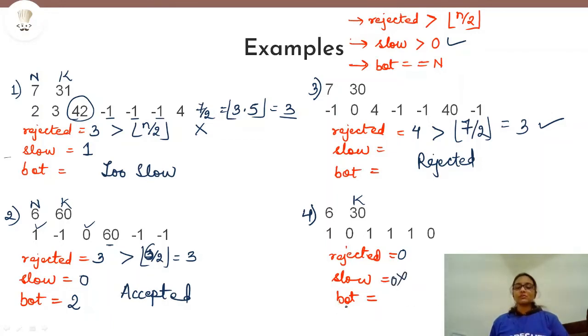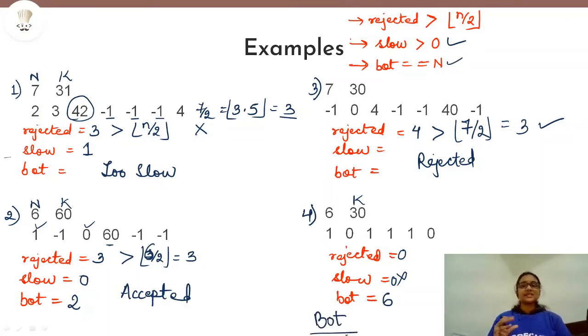Then we will come to bot. So in bot we will check whether the candidate is taking either 0 or 1 second to solve each of the n problems. So you can see that in all of the n problems the timing is either 0 or 1. So bot will be equal to 6. And if bot is equal to n, you can see the condition here, then in that case the verdict will be bot. So in this example the verdict will be given as bot.